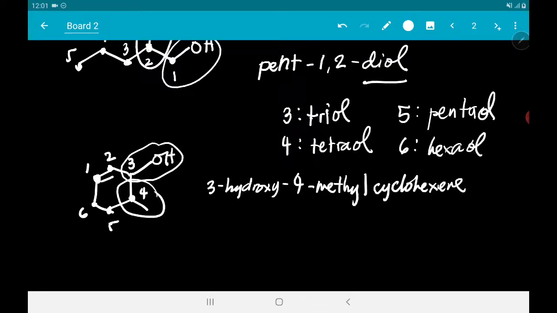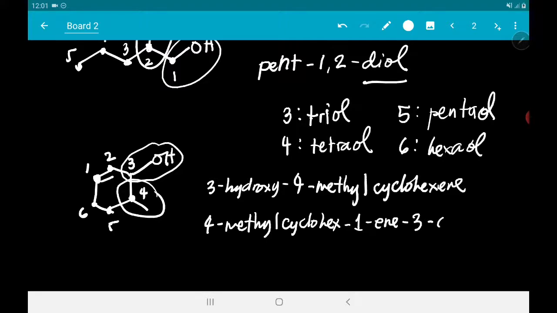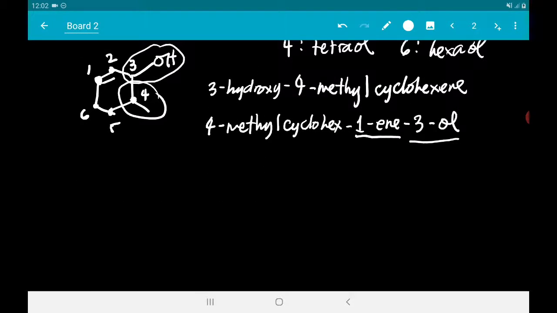Pwede rin natin siyang i-name according to the new system. So, 4-methylcyclohex-1-en-3-ol. So, this is weird kasi 'di ba, makikita nyo na it is both an alkene and an alcohol from the new system. So, that's how you name. So, give pa tayo ng iba pang example.